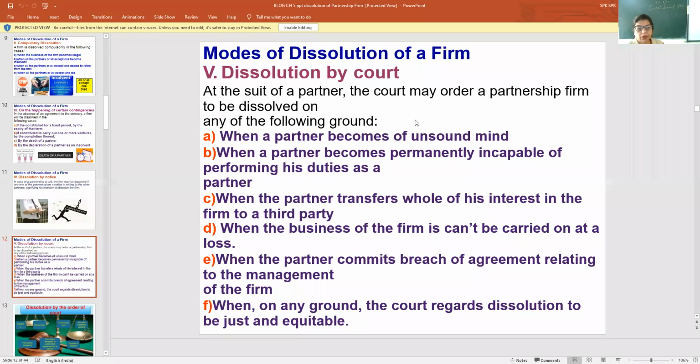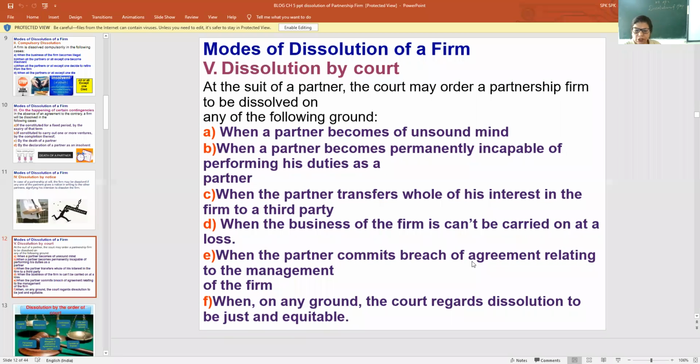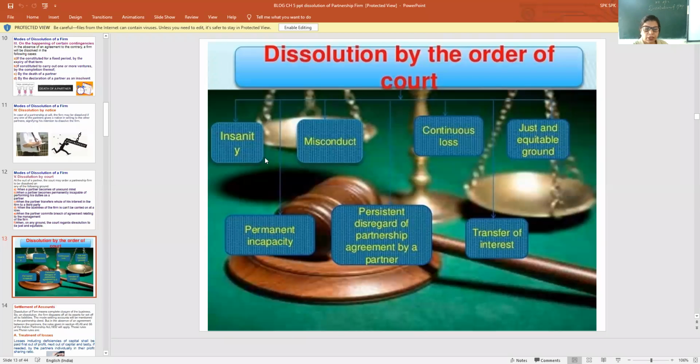Then next is a very important topic, dissolution by court. See, in India also, the court can interfere in the workings of the partnership. How? The court may order the firm to be dissolved. There are various reasons for it. If the firm is going on continuous loss, if any partner commits breach of agreement, fraud, or cheating with the other partner. So here I made one slide for you.